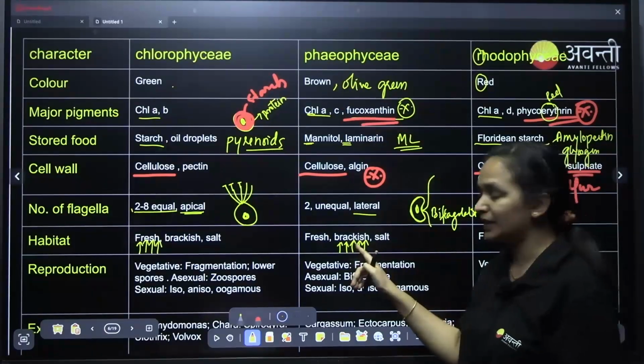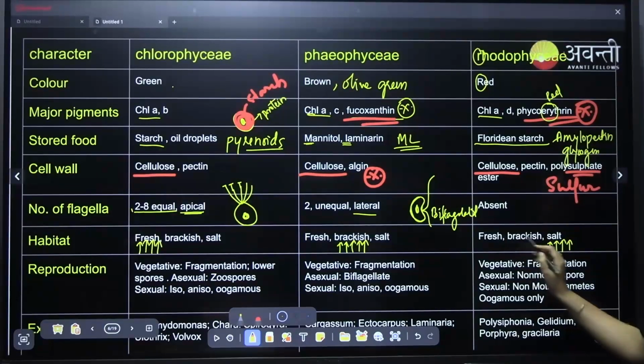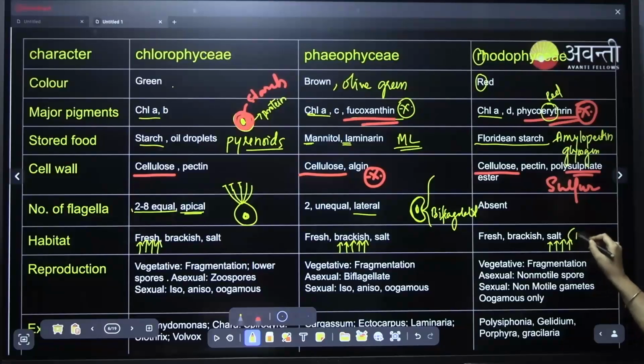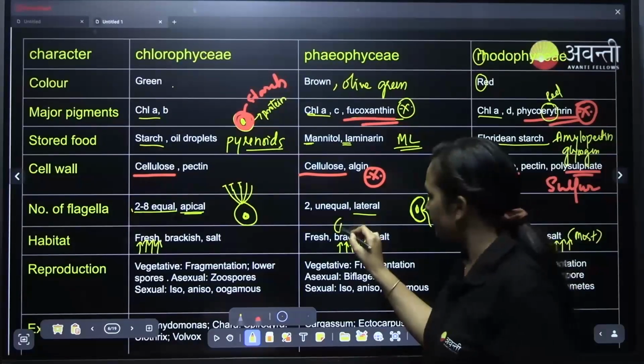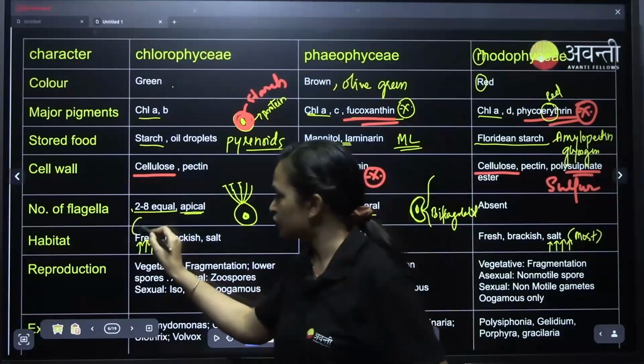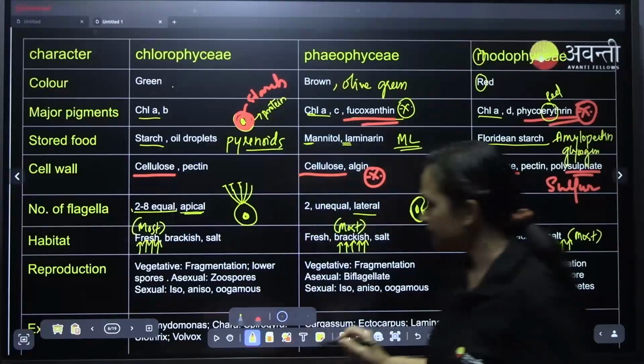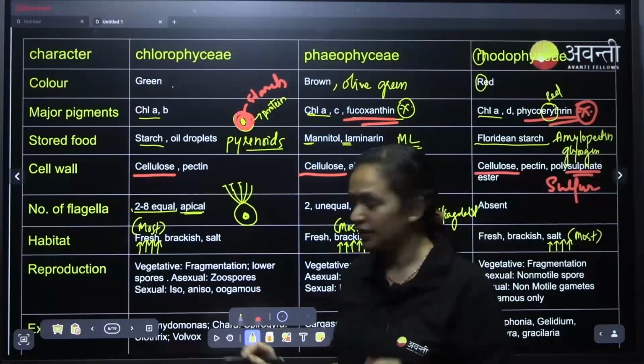Brown algae will be in brackish water, and red algae will be more in marine, that is salt water. It doesn't mean they don't exist at all in other waters, but most will be there. I hope you understood.